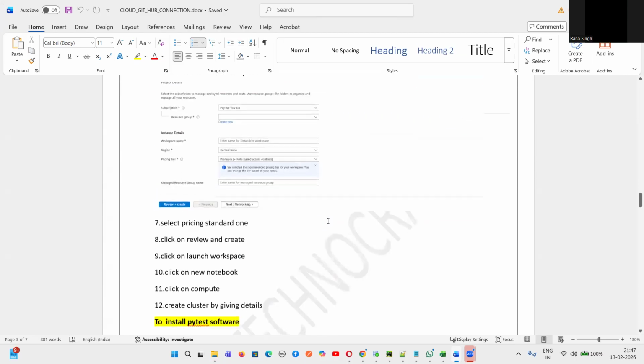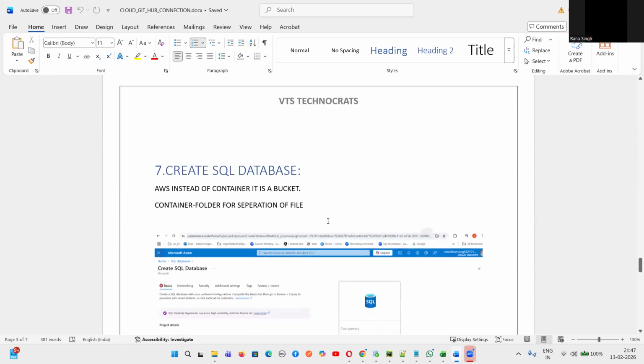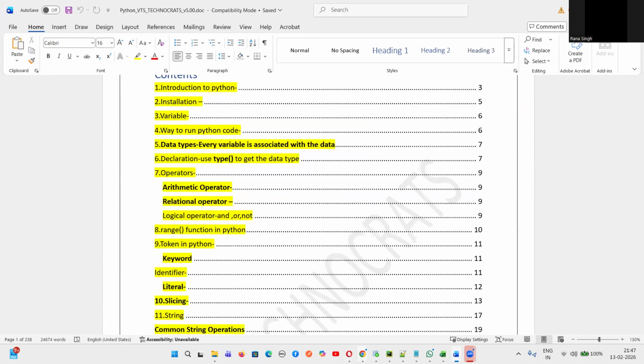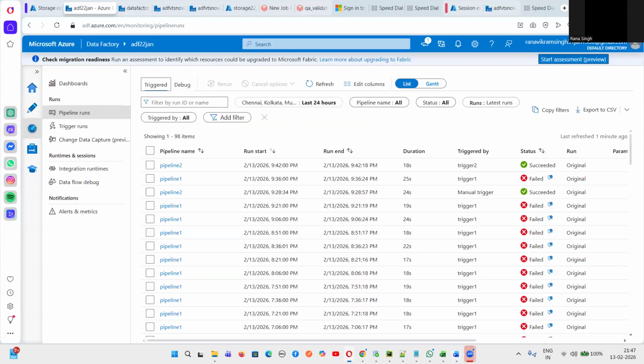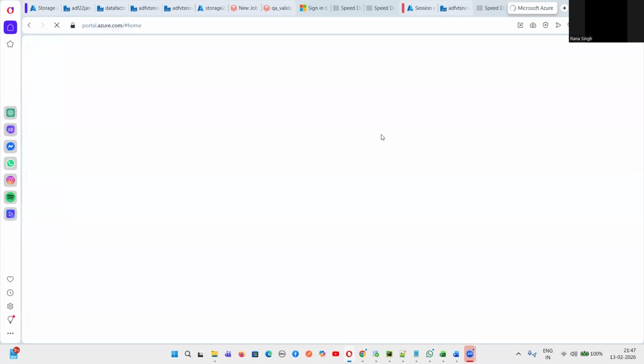And all these notes are there, guys, but don't worry about the notes. Every note I will be providing. So first thing is that you go to portal.azure.com, and then, guys, what you do is you just create your free account.